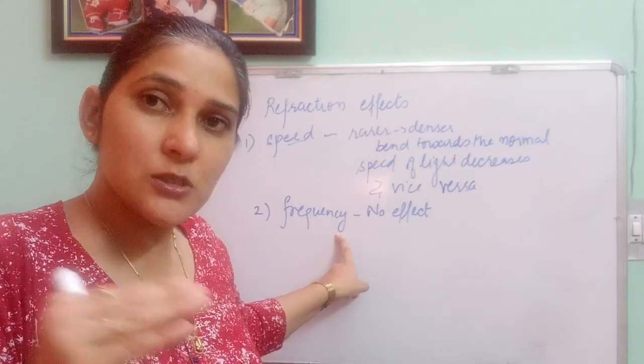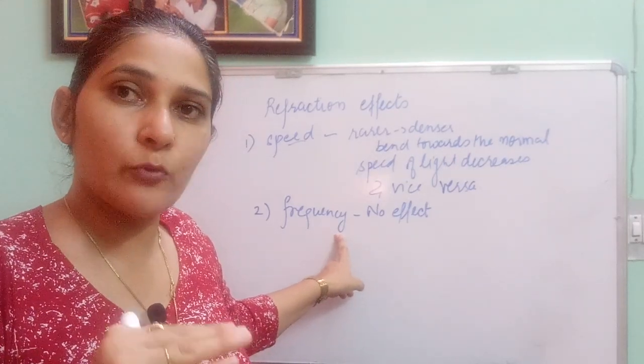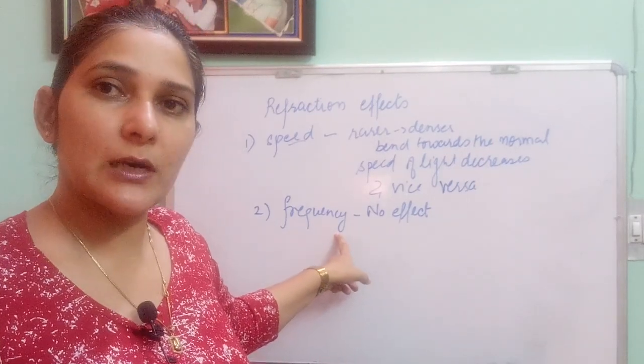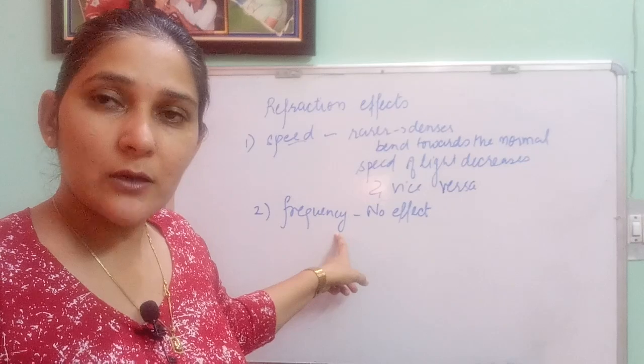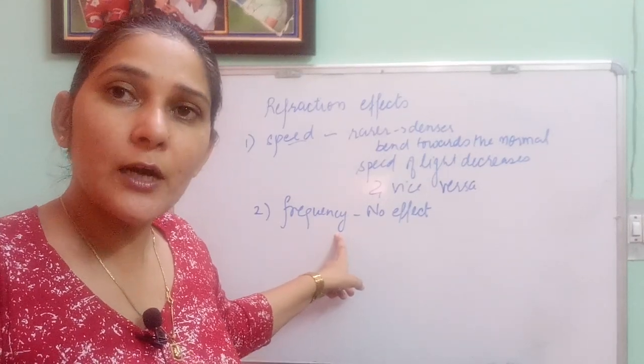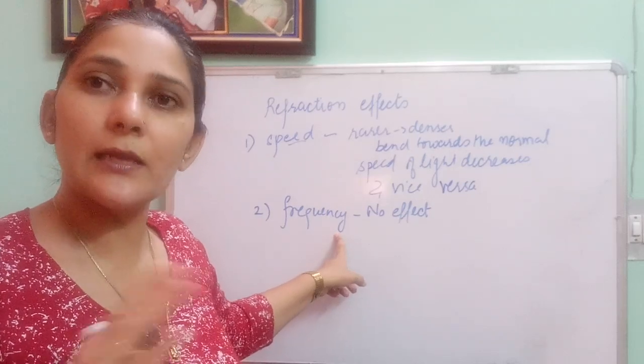If light undergoes refraction, the frequency of light will remain the same. If it was 250 hertz before, it will still be 250 hertz after refraction also, because the frequency depends on the source of light which is producing it. It will not depend on any medium, any speed, anything else.